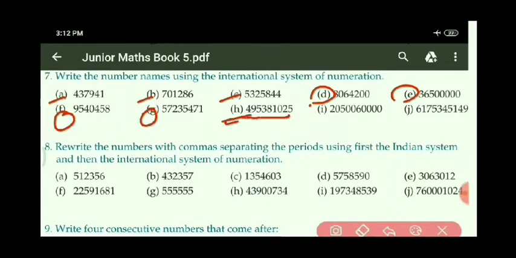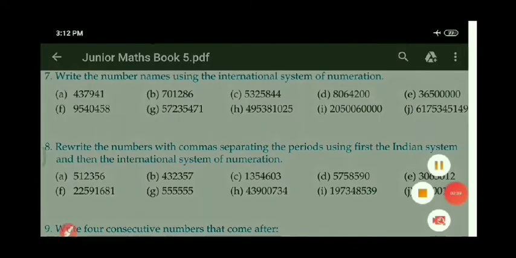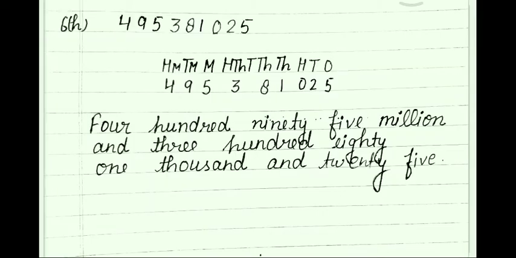Let us see the naming word of part H. See this one. The digits given are 495381025. So firstly write their place names upside: 5 ones place, 2 tens place, 0 hundreds place. These numbers are in the ones period. Then after that, 1 is in the thousands place, 8 in 10,000, 3 in 100,000. These three numbers, 381, are in the thousands period.